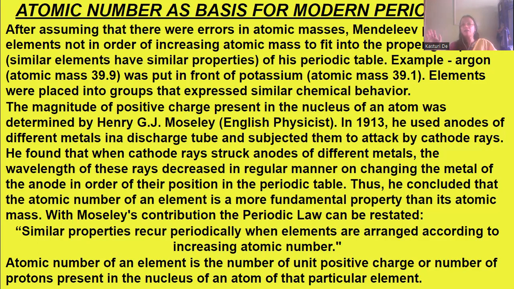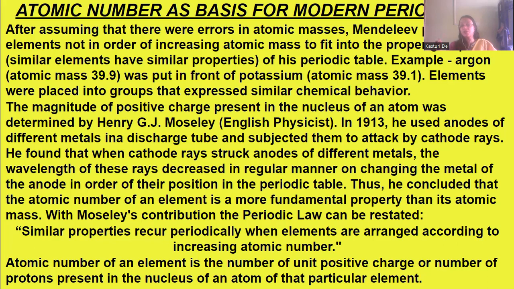For example, argon was put in front of potassium. He did not consider the atomic mass, he considered the properties. The magnitude of positive charge present in the nucleus of an atom was determined. Then Henry G.J.